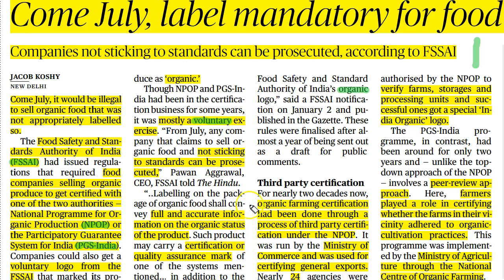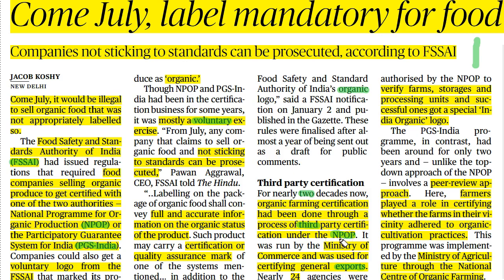These are the important observations made by the Food Safety and Standards Authority of India to regulate organic farming in India. Now let us see the difference between the National Program for Organic Production and the Participatory Guarantee System for India. First, the National Program for Organic Production. It has been in existence for the past 2 decades, and under it the certification of organic products is provided by a third party, and the certified product is primarily meant for export to other nations.